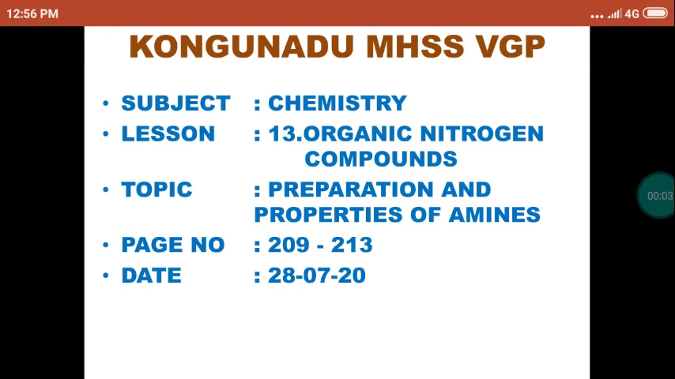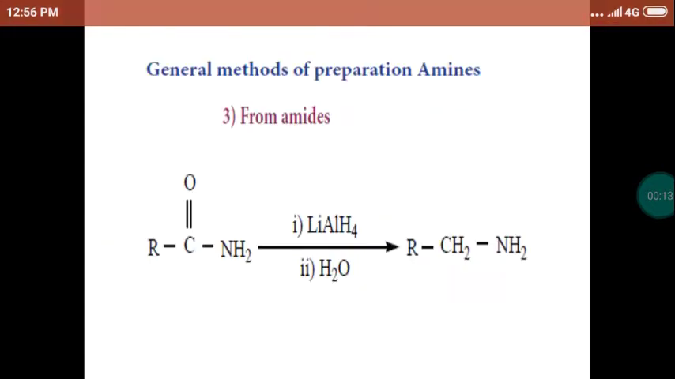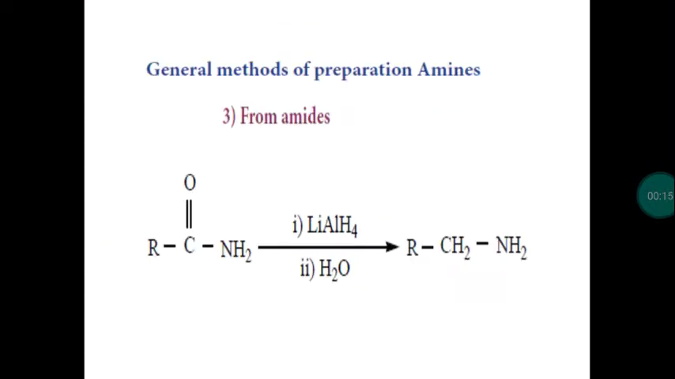Dear students, yesterday we completed two preparation methods of amines. Today we continue the preparation as well as properties of amines. Last class we completed the reduction of nitro compounds as well as nitriles, how to prepare amines from the reduction of cyanides, isocyanides as well as nitro compounds. Now this is the third method.